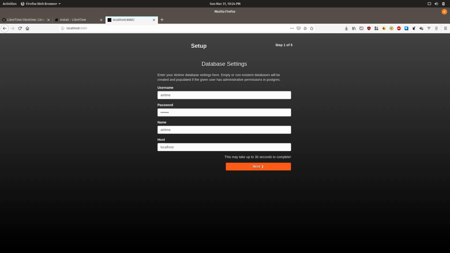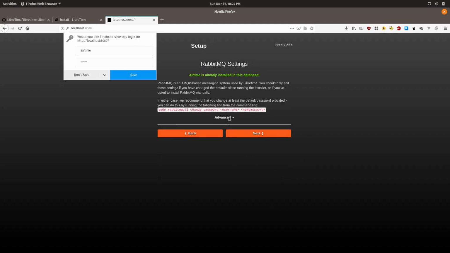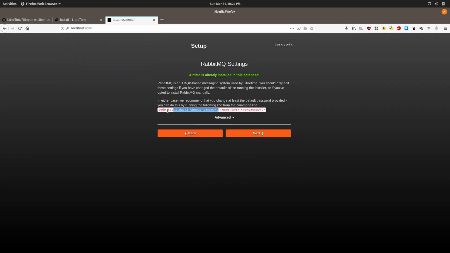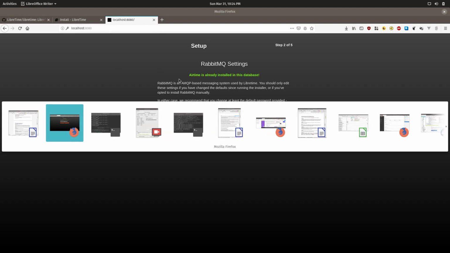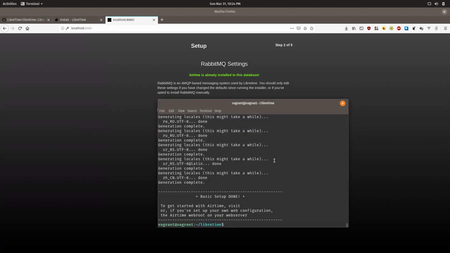And you should see database settings. You shouldn't need to change any of these settings. Now we're going to go on to the next. Now this is something you should most likely change. You'll want to copy this and go back to your terminal or your root.